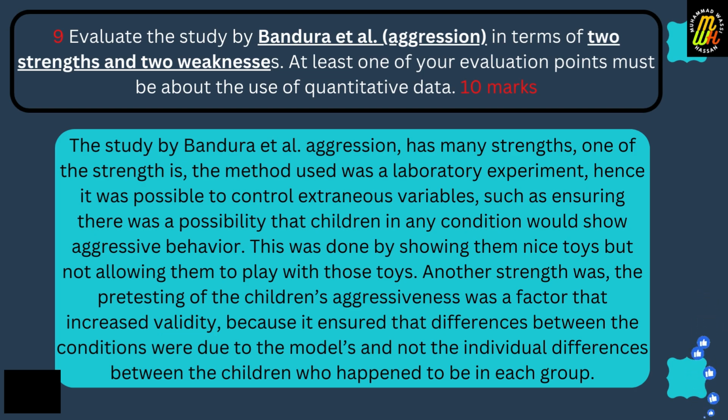Hence, it was possible to control extraneous variables, such as ensuring there was a possibility that children in any condition would show aggressive behavior. This was done by showing them nice toys but not allowing them to play with those toys.